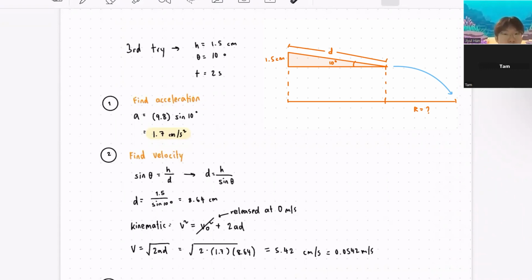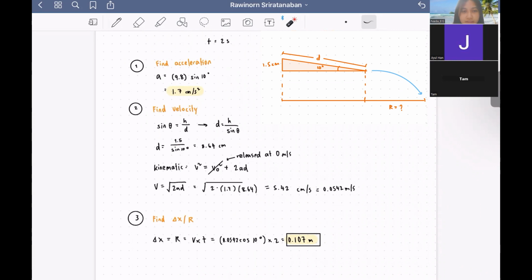Lastly, for the third trial, the height is 1.5 centimeters, the angle is 10 degrees, and the time is 2 seconds. Same as the previous trial, we will replace the numbers in the equation and the answer will be 1.7 centimeters per second squared. For the velocity, we have also changed the variables, but this time it is less than the second trial.